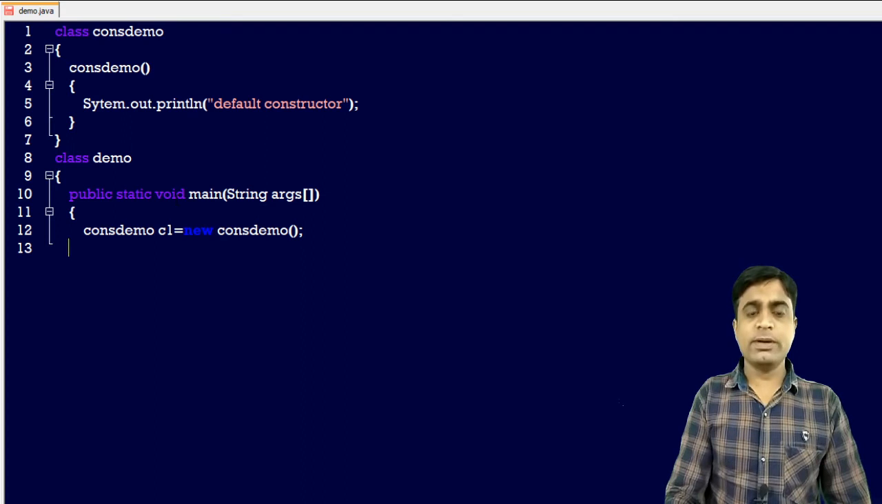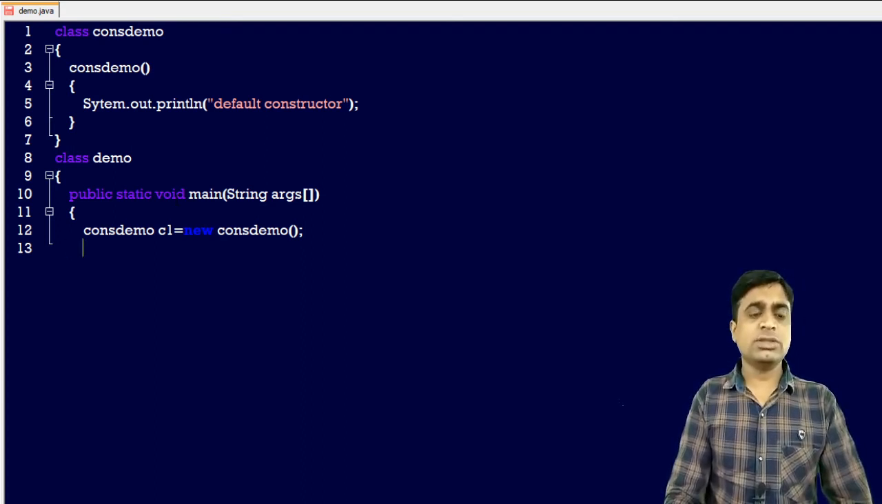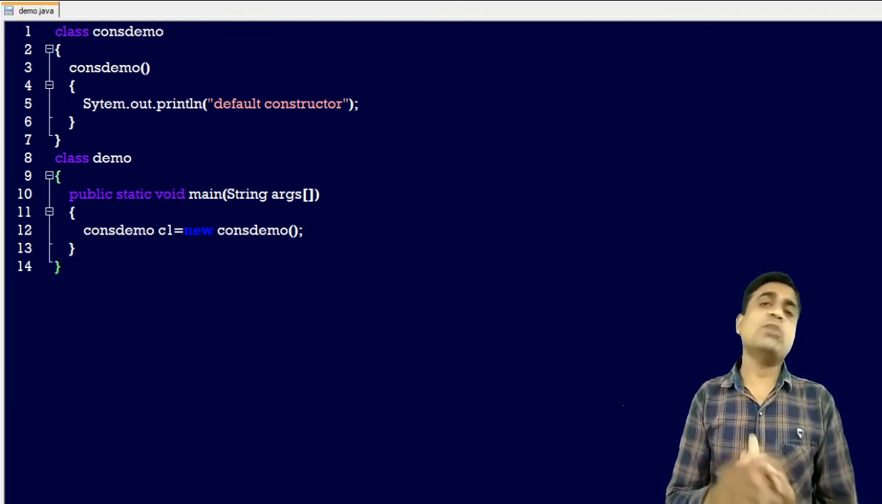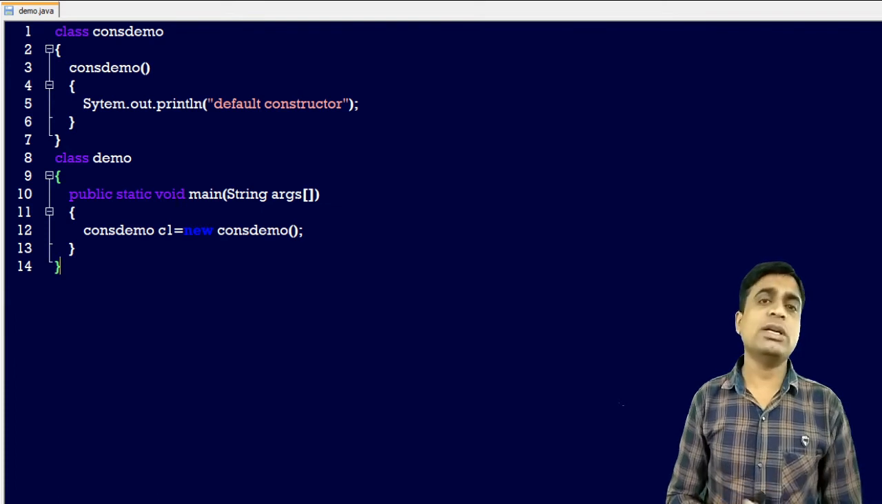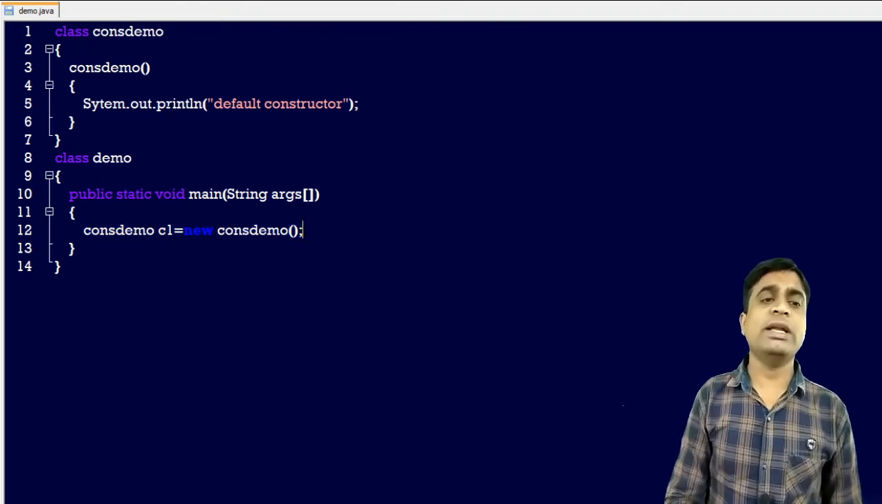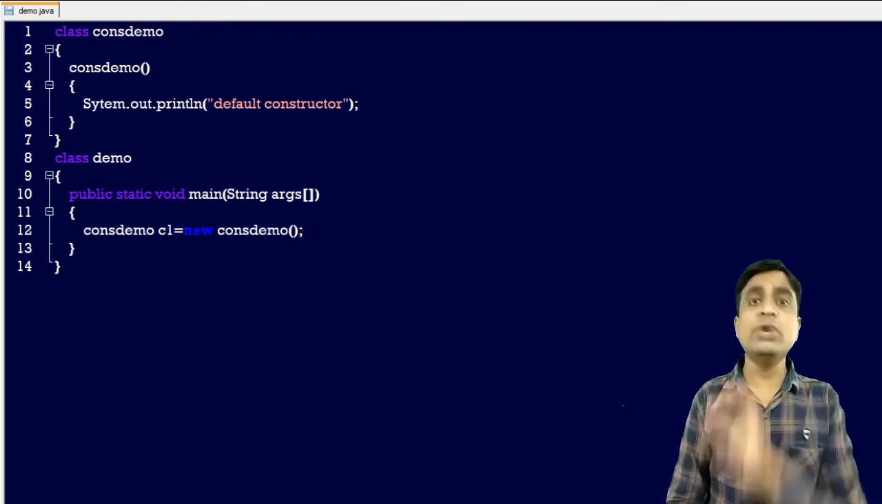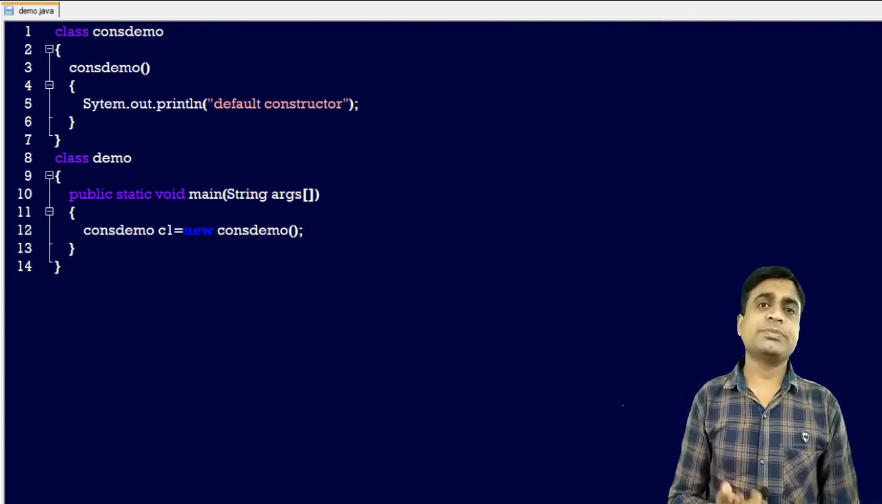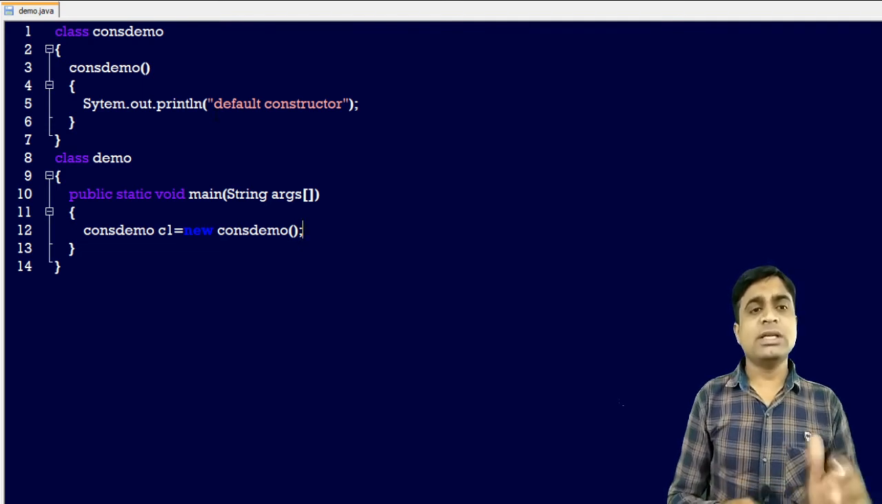Now here what happened? How to call this constructor? Is it like c1.constructor? No, no need to call a constructor. I have already explained the characteristic of the constructor. Constructor will be called automatically when the object is created. Now here I have created an object c1, new ConstDemo. This will be called automatically and print the value, default constructor. That is the main difference between constructor and method, and that is the advantage of this constructor.